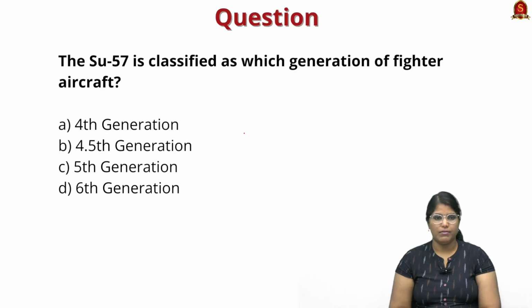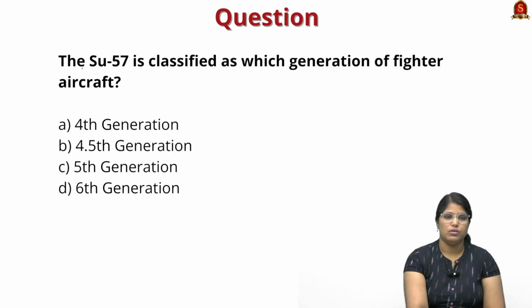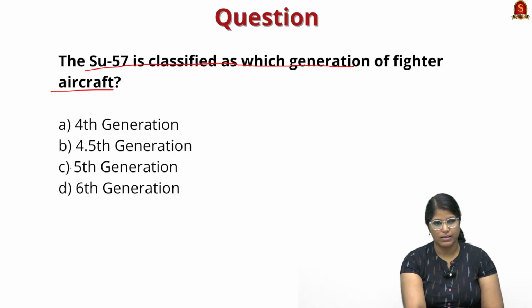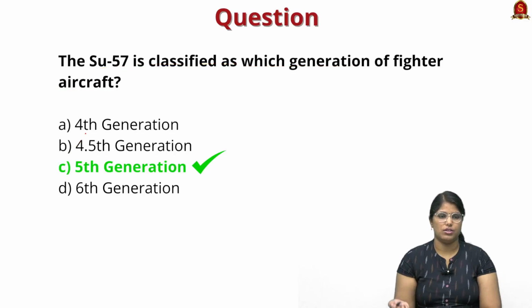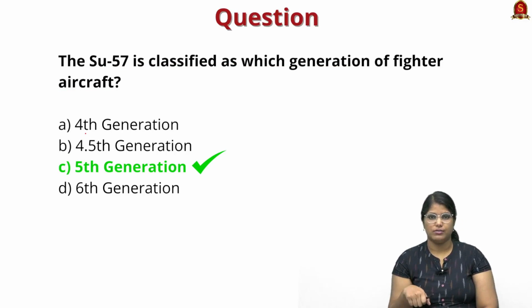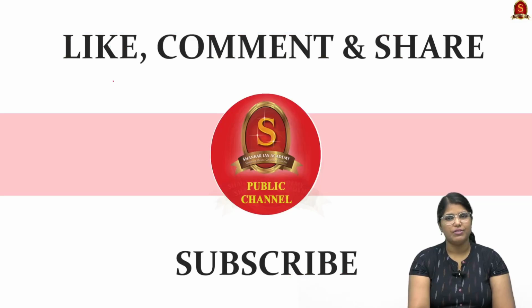So here I have a prelims question for you. The Sukhoi 57 is classified as which generation of aircraft? It is very easy. It is fifth generation. Correct answer is fifth generation. So with this, we came to the end of the news article discussion.